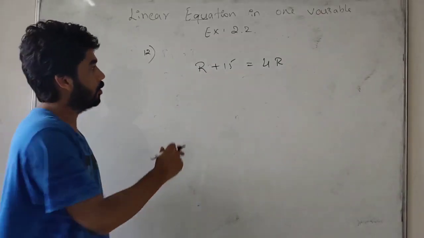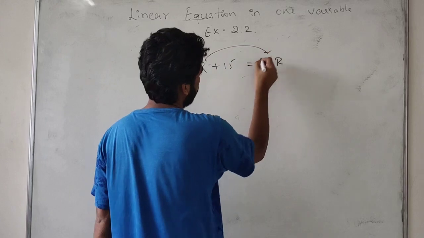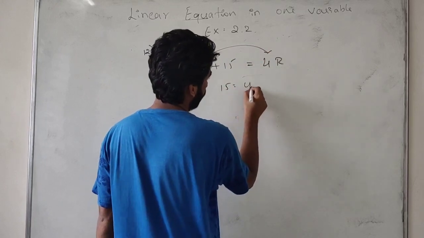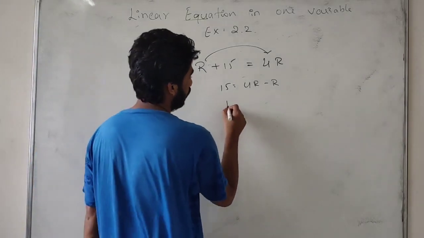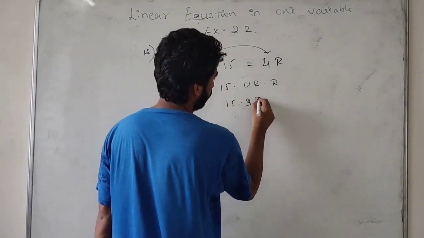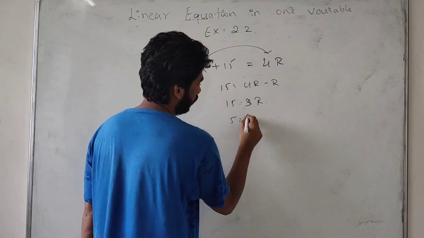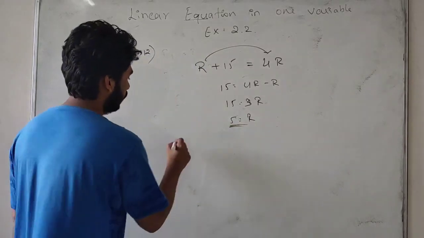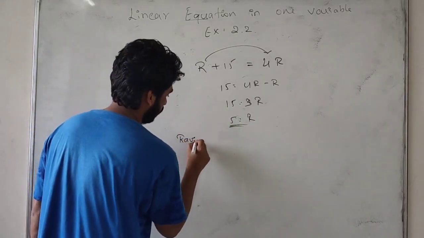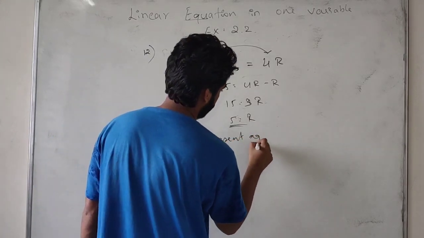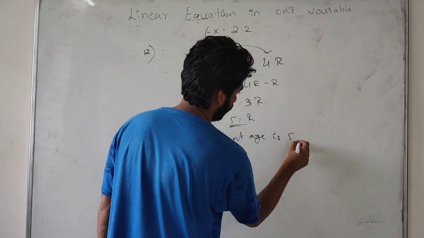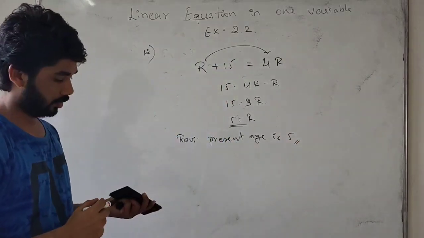So we take R plus 15 is equal to 4R. Then 15 is equal to 4R minus R, which means 15 is equal to 3R. So R is equal to 5. Ravi's present age is 5. This is the required solution.